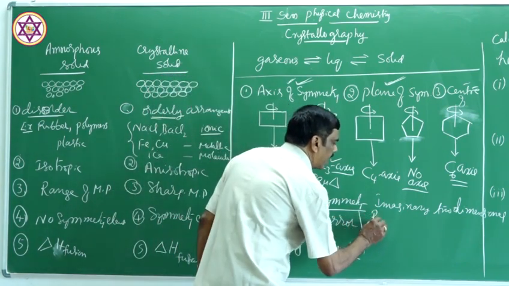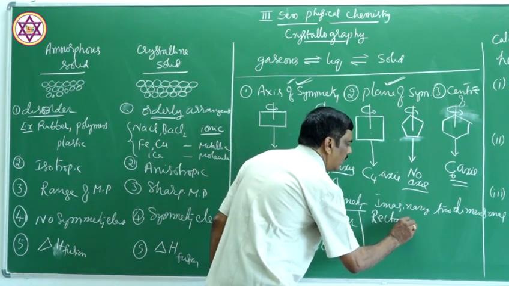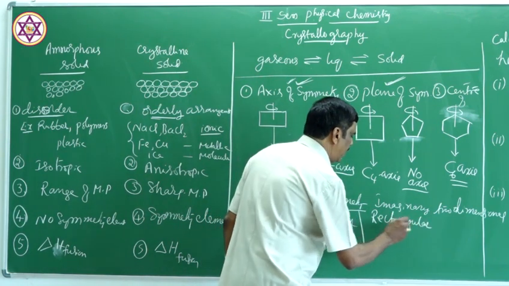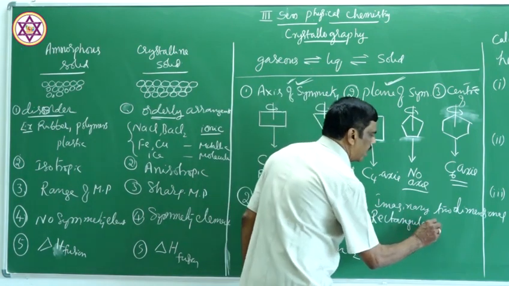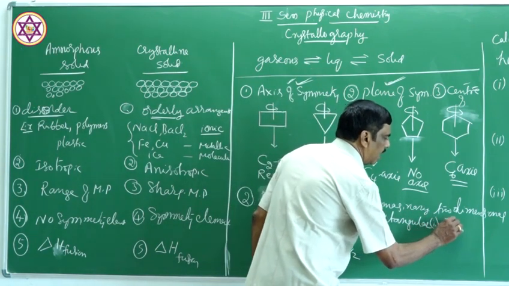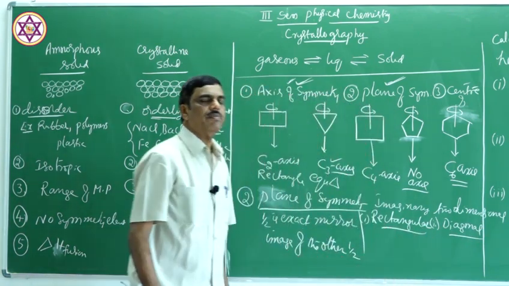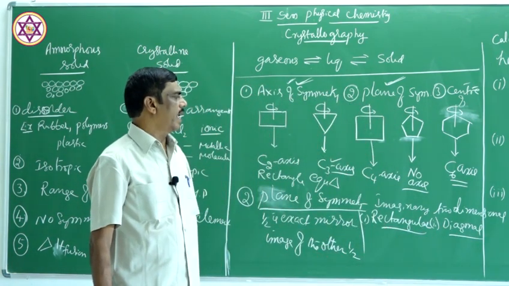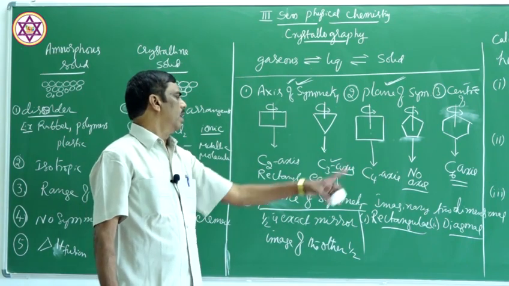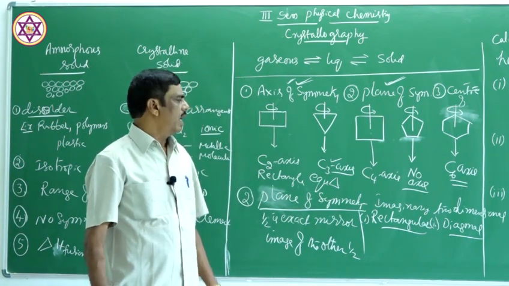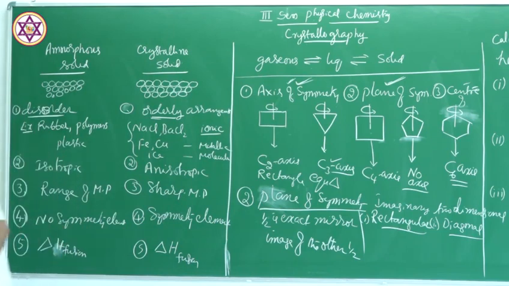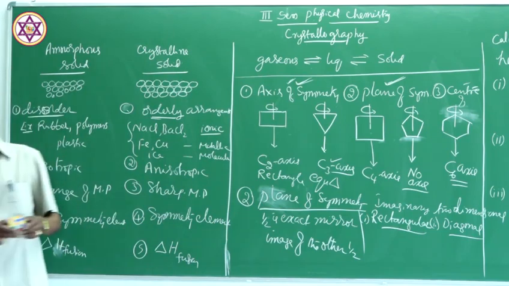So, rectangular plane of symmetry, this is one type. Another type is diagonal plane of symmetry. Now, let us see what rectangular and diagonal planes of symmetry are by considering a cube.